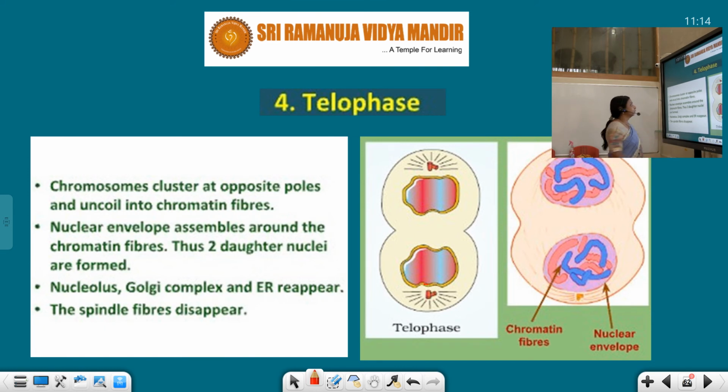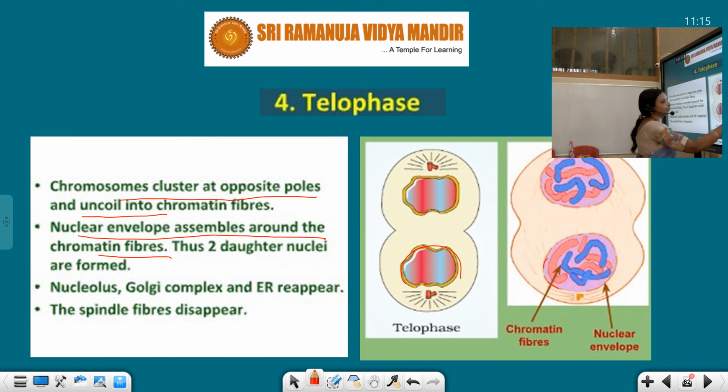So here you remember, chromosomes cluster at opposite poles, number 1 point. In anaphase stage, we have seen some sister chromatids reached that pole, and some daughter chromatids reached this pole. So these chromosomes are separated, and the chromosomes start uncoiling. They were in the condensed form. Again decondensation started. That means they again form a thread-like structure, and the nuclear envelope assembles around the chromatin fibers. So the nuclear membrane is again formed, that I told you.